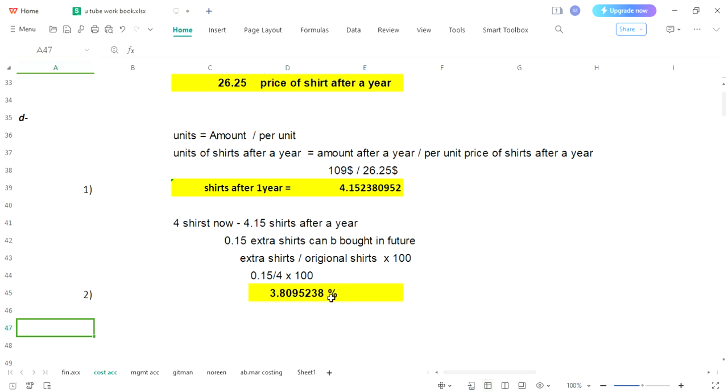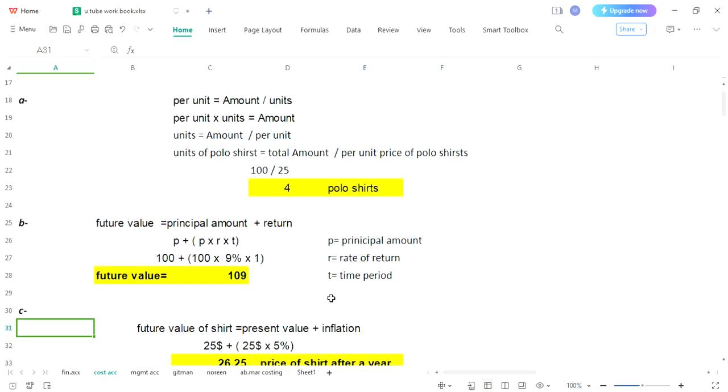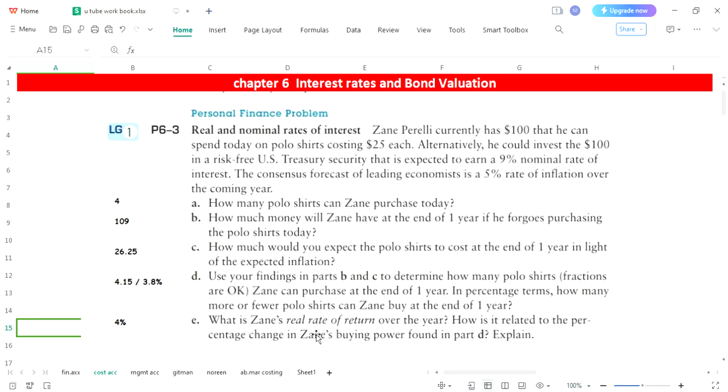Now we will be going for E part. Let's see what that is saying to us. What is Zane's real rate of return over the year? To understand it, it is very simple. He can earn 9%, but due to this inflation rate, what will happen? This 5% would be wasted, and ultimately you can have only 4% extra. And how it is related to percentage change in Zane's buying power found in part D.